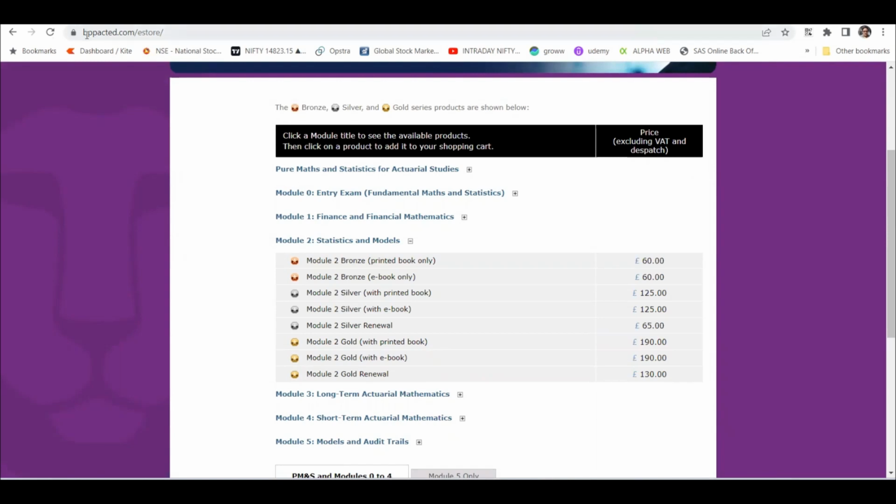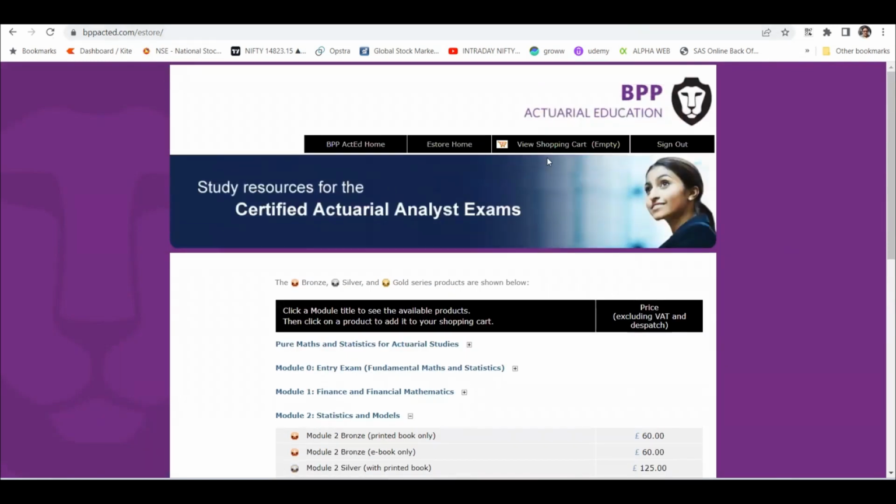But otherwise, you can go to BPP Actuarial, and then I think I have moved into studies, right? So you can go and search this website, right? And you will get all the necessary details, right? I think that is anyone can check that, right? I don't want to go here and go there and go there. I think if you are going to be an actuary, you need that bit of common sense, and you cannot rely on spoon feeding. So I think you can find your own paper and how to purchase that, right? If there is any question, you can ask in the comment section of YouTube, and I can reply back on that. So I think that's it for IFoA, right?